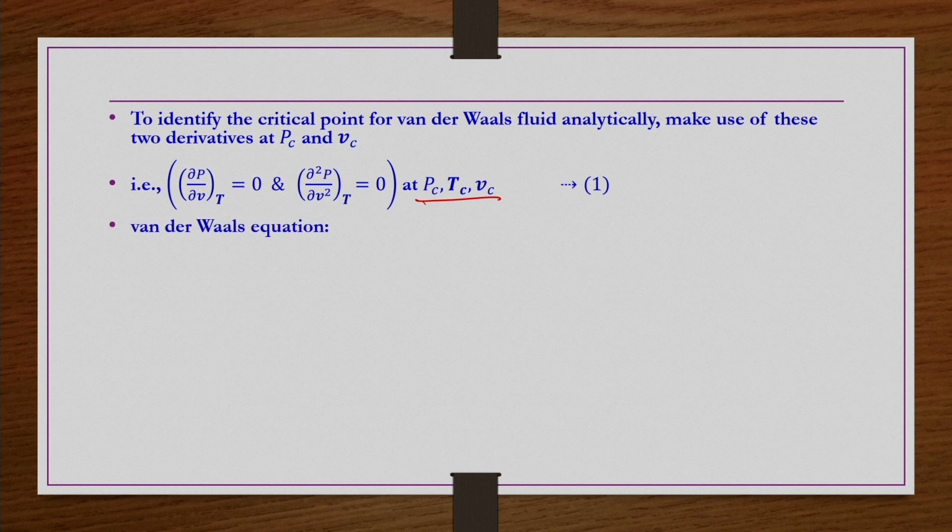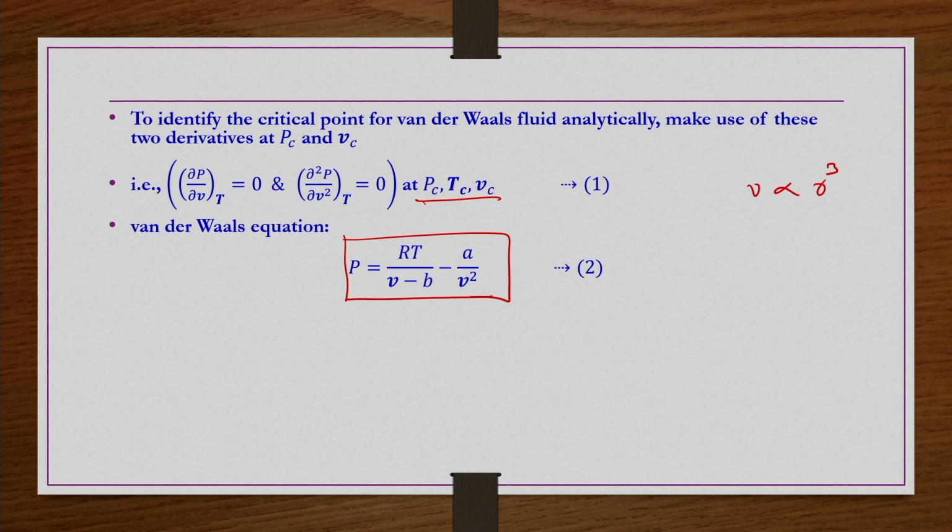Now, we will take the van der Waals equation. The van der Waals equation is P equals RT by (V minus b) minus a by V squared. Here you can see this a by V squared. V has an r cubed form, because V is volume and r is the distance. So a by V squared is something related to a by r to the power 6.